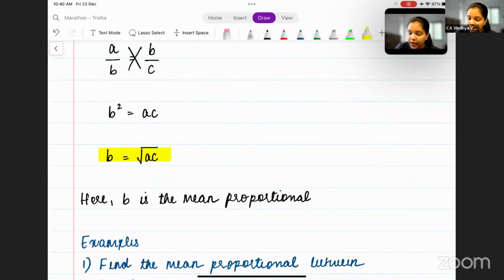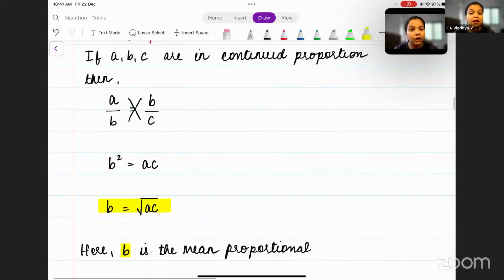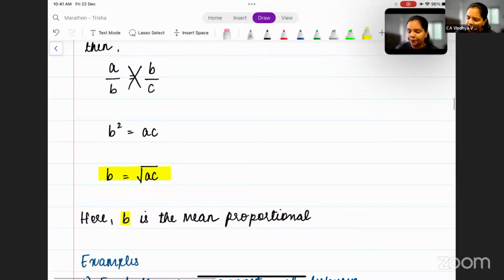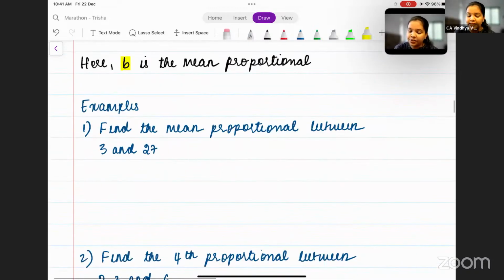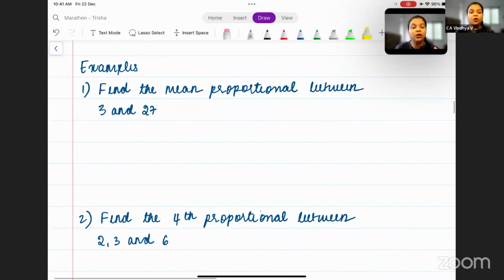So here B becomes the mean proportional. Is this clear till here? What is normal proportion, what is continued proportion, and what is mean proportional? The concept of mean proportional comes into picture when you have 3 terms in continued proportion. Now that we've understood this, let's take a few examples to get a clear knowledge about the concept.